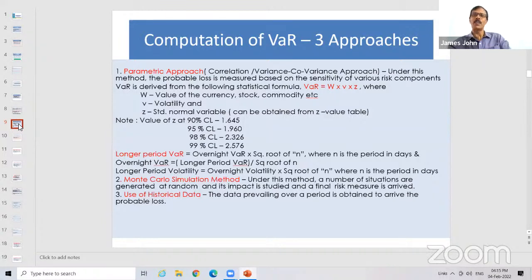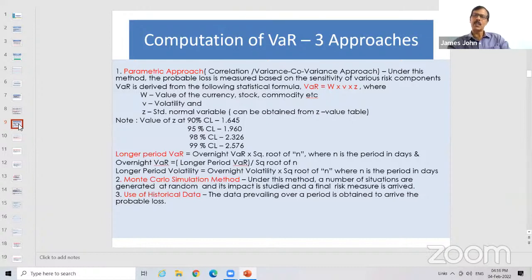Here comes the confidence level. The value of Z represents the confidence level. If it is a 90% confidence level, the value of Z is 1.645. This is derived from the standard normal distribution. That is statistics, which mathematics students might have studied; I'm not going deep into it. Just remember the bell curve, also called the standard normal curve. The value of Z changes with the confidence level.